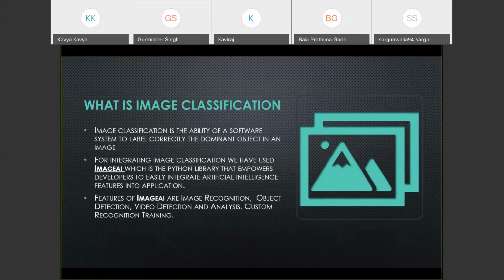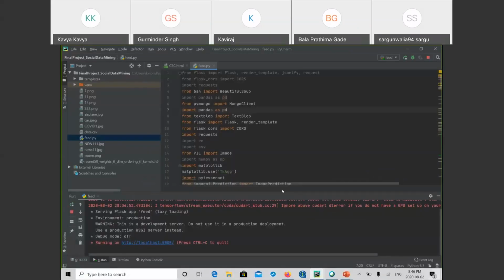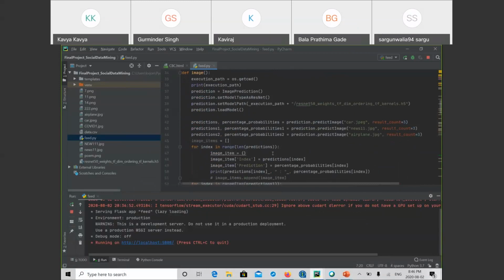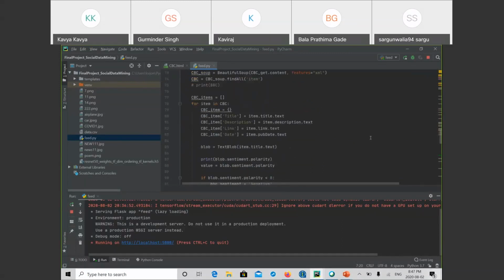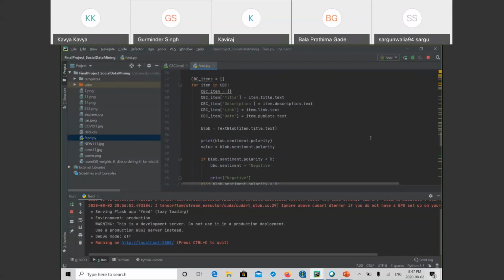Can you move to the code? Here I'll explain the code of sentiment analysis. Basically this is a route. We are routing to CBC, and first we are taking the URL which we need to integrate. We are using this URL to fetch RSS feeds. Then with the help of get, we are fetching the request from that URL. Then with the help of the soup library, we are scraping the data from the URL. Then we are saving the data in the CBC items array. We are saving basically four things: title, description, link, and date.